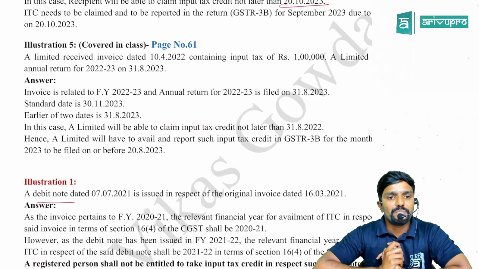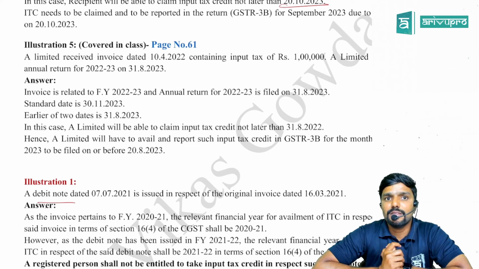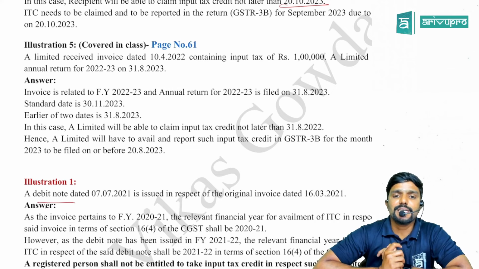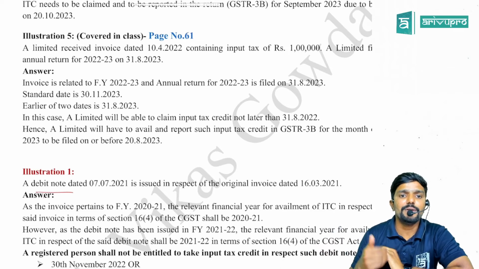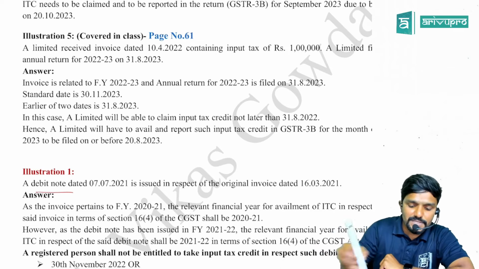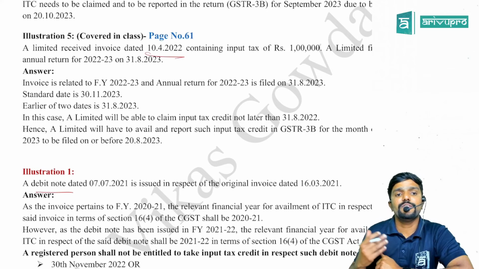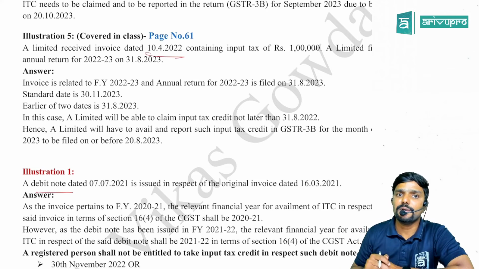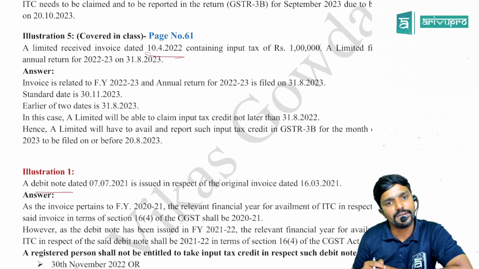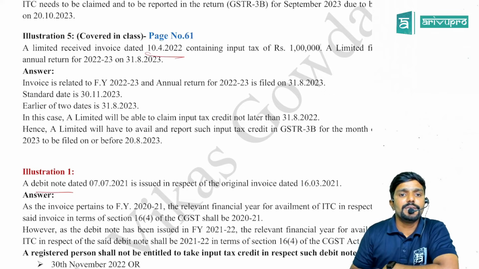Illustration 5. A Limited received an invoice dated 10th April containing input tax credit of 1 lakh. A Limited filed its annual return for 22-23. So the invoice is related to which year? Financial year 22-23. For that, the annual return is filed on 31st August 2023, guys.